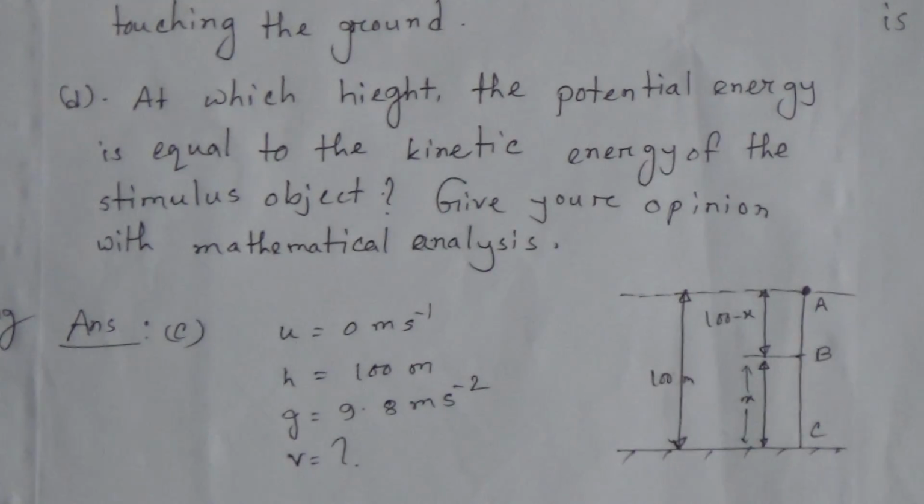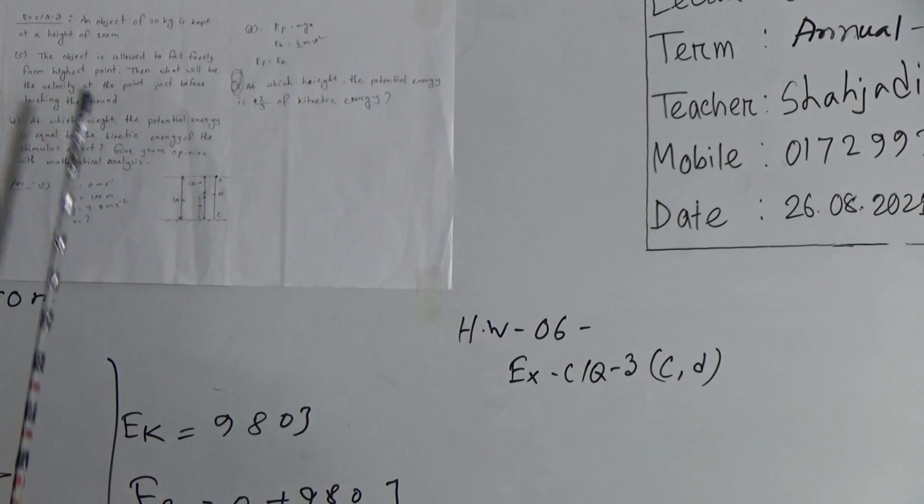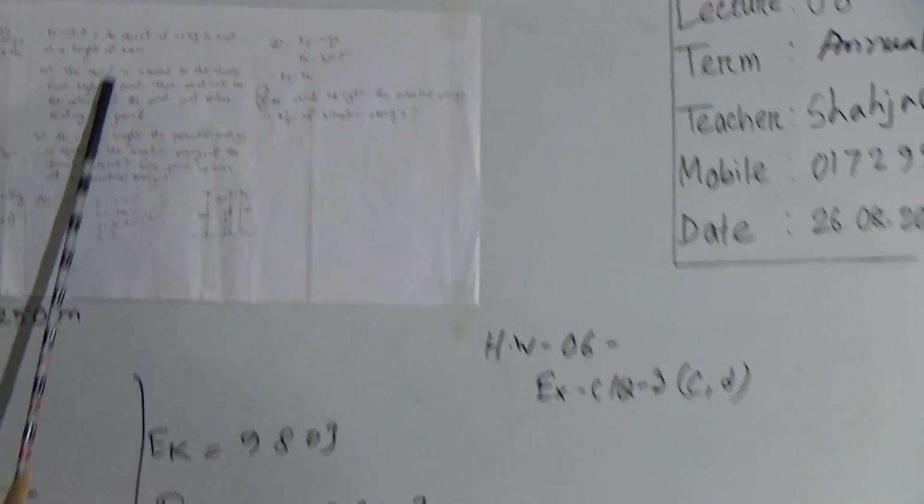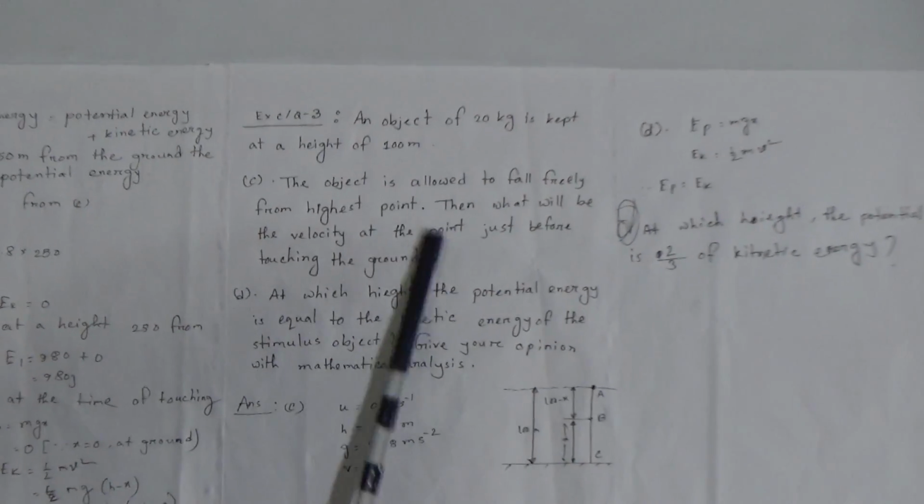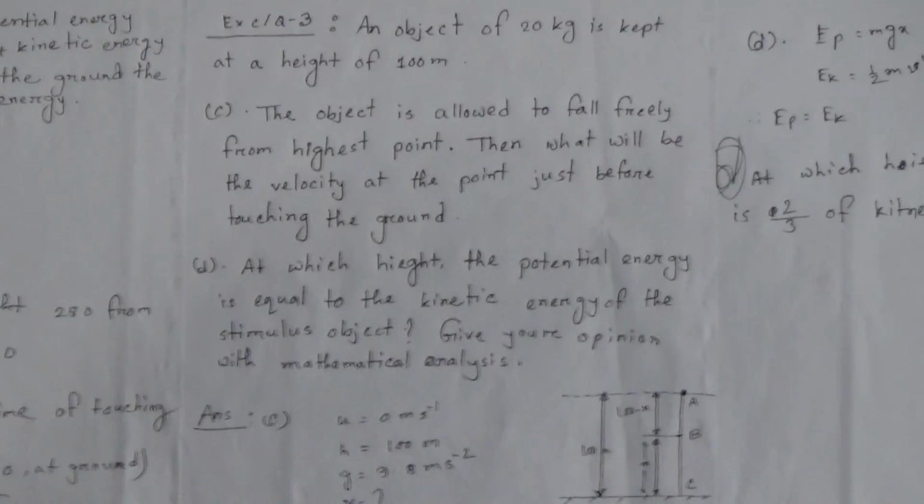Do this mathematical problem on your own, and this is your SW. Your SW number is 6, extra CQ number 3, C and D. Do these mathematical questions as your SW and submit it on Saturday.